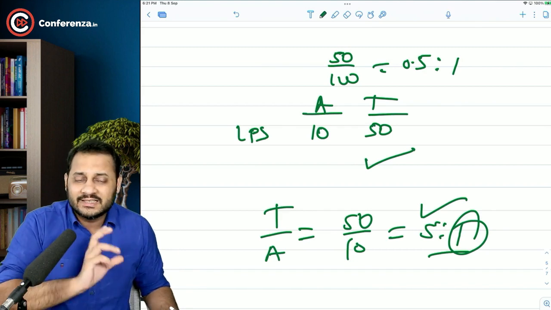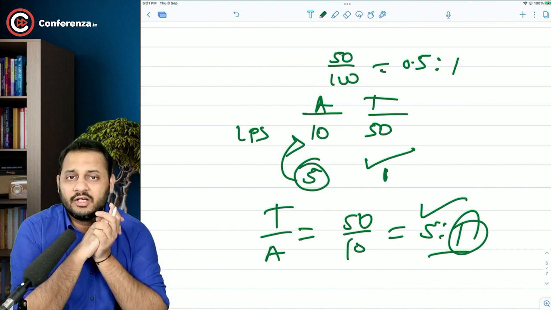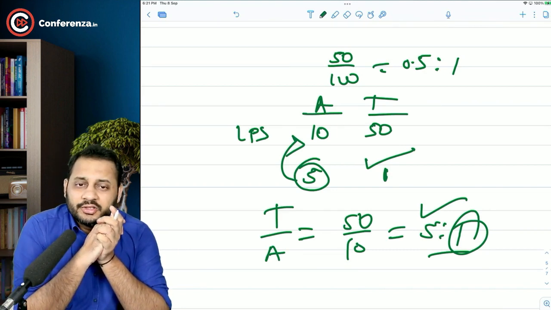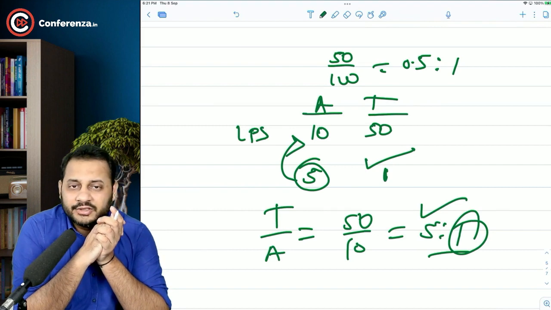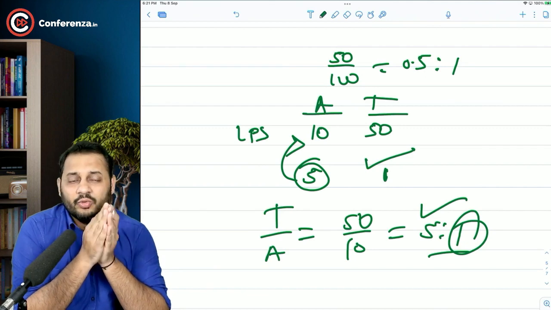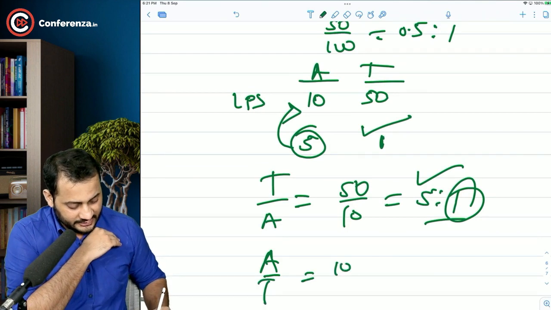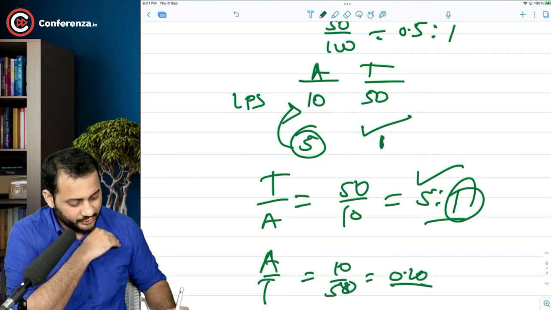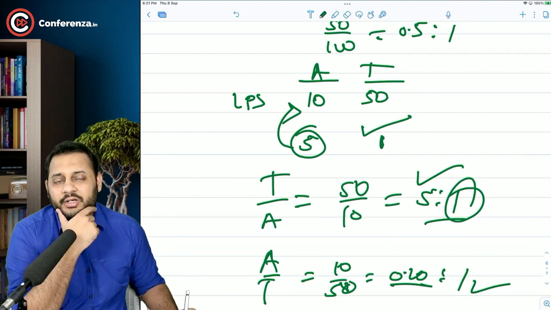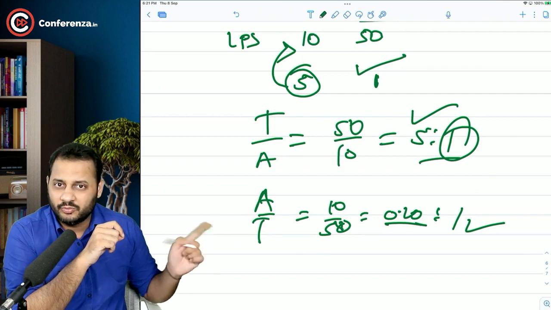It's opposite. It's exactly opposite. You are not going to give them your 5 shares, which is only giving 10 rupees of loss per share, for 1 share of their company. You are in a better situation. Your loss per share is low, sir. So what will be the exchange ratio? It will be acquirer by target, that's 10 by 50. That means you will give only 0.20 share as against 1 share of their company because of this situation. So in a negative factor, this will be the formula, acquirer by target.